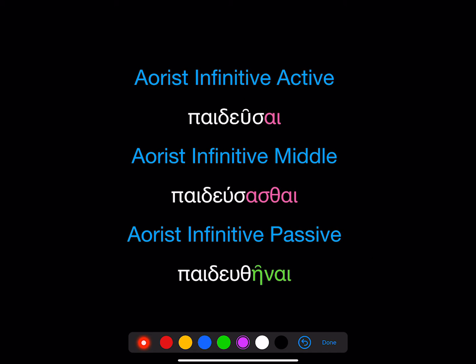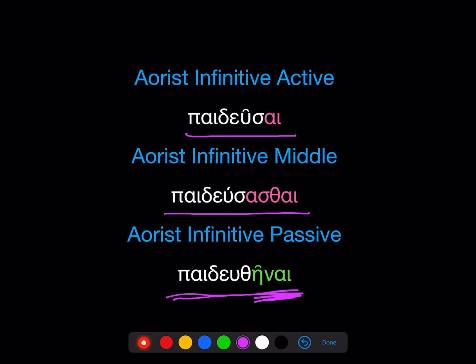And now infinitives. Remember, all the infinitives, again, don't have time. They just have aspect. So the aorist infinitive active, paideusai, to teach. The aorist infinitive middle, paideusasthai, to teach for one's own sake. Those come from the third principal part. And now the new aorist infinitive passive, paideuthēnai, to be taught. All of these have aoristic aspect.